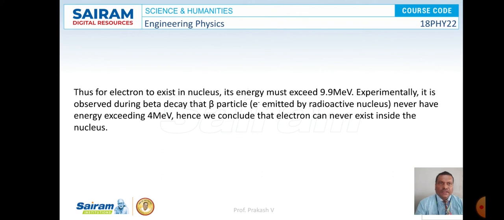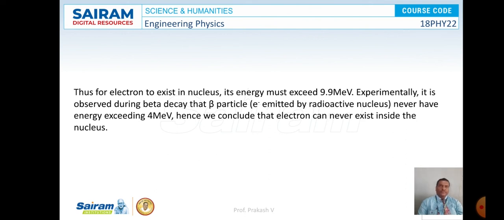For an electron to be present inside the nucleus, its energy must be greater than 9.9 million electron volts. Experimentally, it is observed that during the beta decay process, the energy of the emitted electrons does not exceed 4 million electron volts.